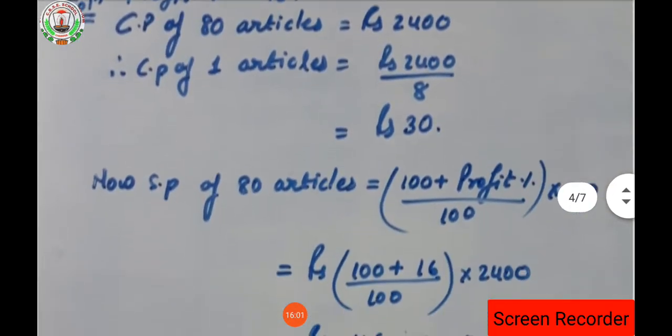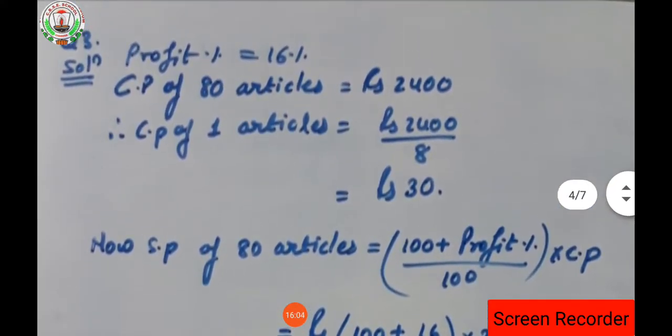Next, question number 3. Now look at what question number 3 says. Here the cost price of 80 articles is given. How much? That is 2400.